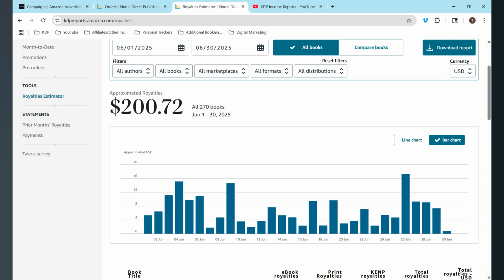So I'm working on it, but anyways, what books actually sold? Well, first I'll go over the highest day for royalties, which is June 26th, at over $16.